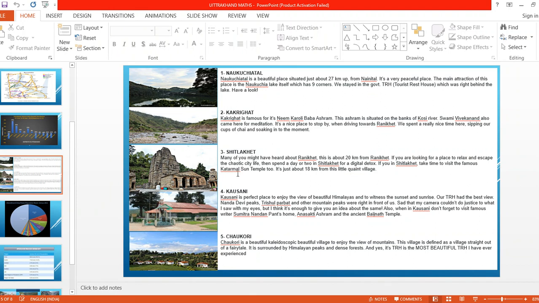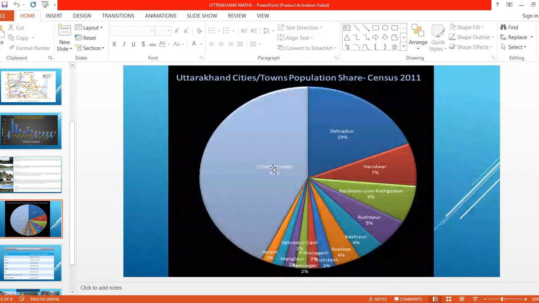Right? Next, here in Shitla Khet, take time to visit the famous one more temple, the Sun Temple, that is Katarmal. It is 18 kilometers above from the little quaint village. So here also we can go and visit this place.